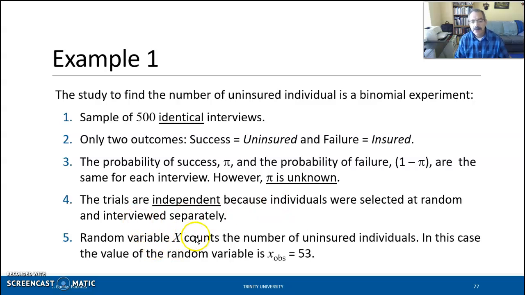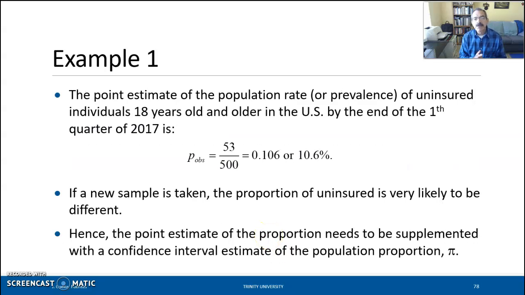And finally, the random variable counts the number of uninsured individuals. In this case, the random variable is 53, and I'm using OBS for observed. So this is the observed number of successes in the sample. OBS means it's an observed number from a sample. All right, so using this information, 53 out of 500 said that they were not insured. So our point estimate of the proportion of uninsured at the end of the first quarter of 2017 is 10.6%.